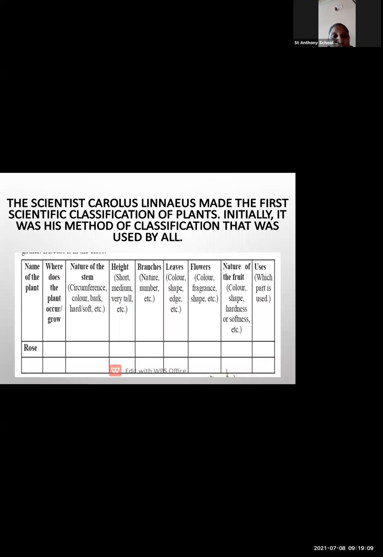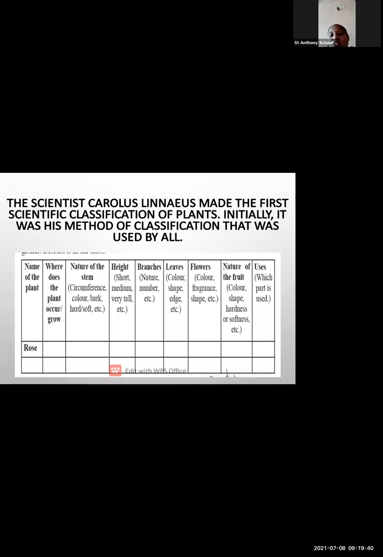Then height is also mentioned. Then how do the branches occur? What is the color of the leaves? What is the shape of the leaves? What is the color of the flower? As you know, there are different varieties of color in the flower of rose, such as yellow, orange, pink, white, red. So there is a variety of colors in the flower of rose.